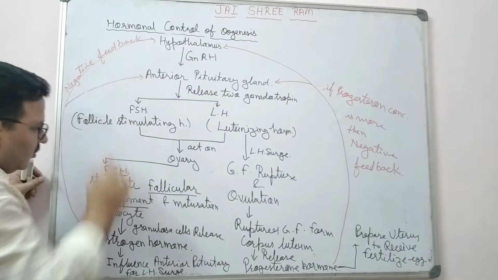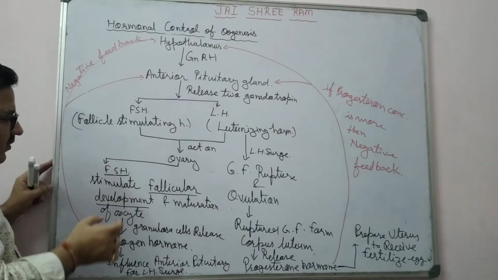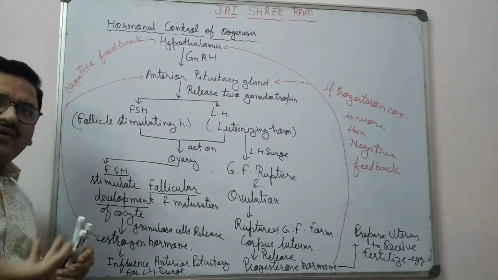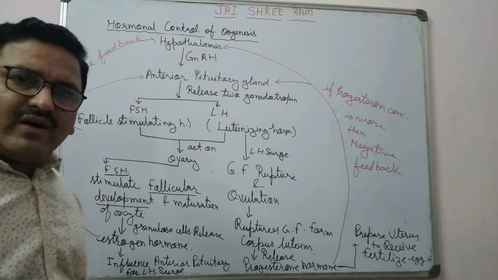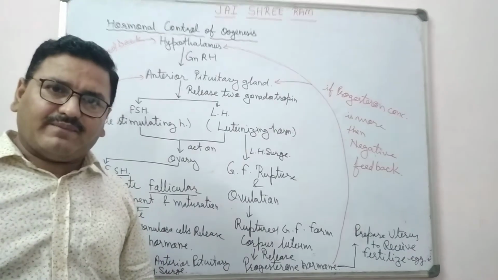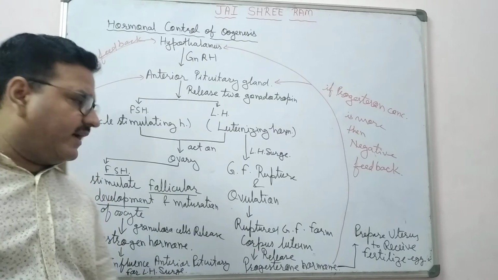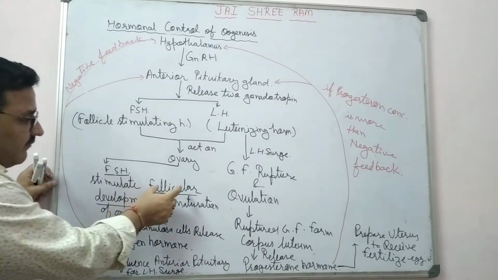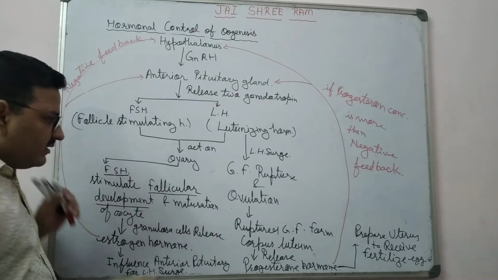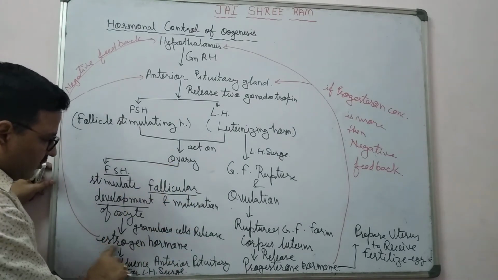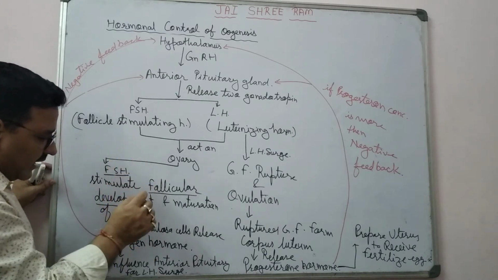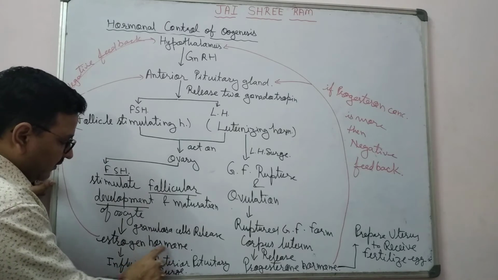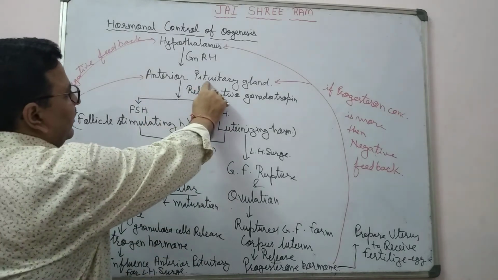As a result, inside the ovary, follicle stimulating hormone stimulates follicular development and maturation of the oocyte. Follicular development में क्या होगा कि from the primary follicle there is the formation of the Graafian follicle, okay, and from the primary oocyte there is the formation of the secondary oocyte in maturation of the oocyte, right? Graafian follicle में granulosa cells होते हैं. These granulosa cells release estrogen hormone. When there is a sufficient amount of estrogen hormone, it influences the anterior pituitary gland.